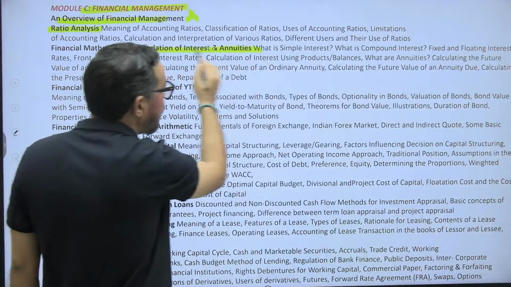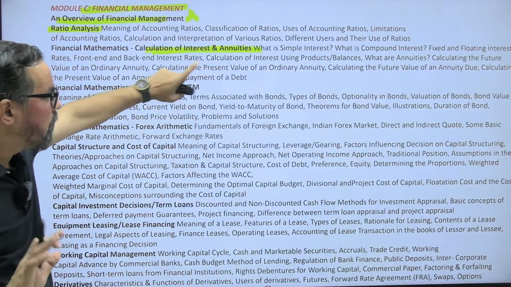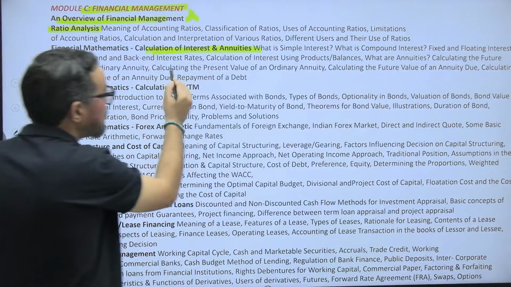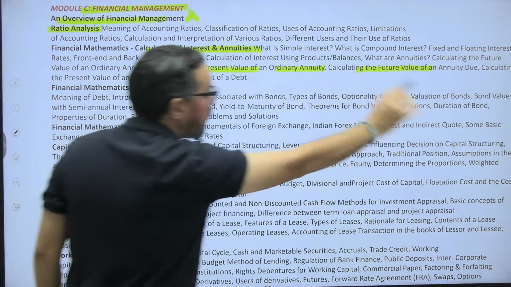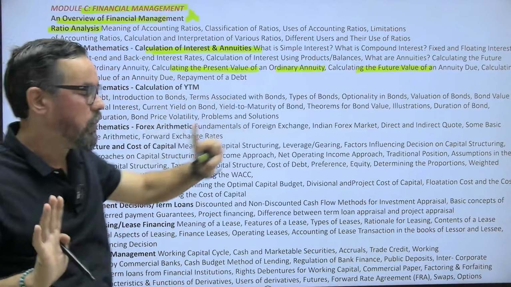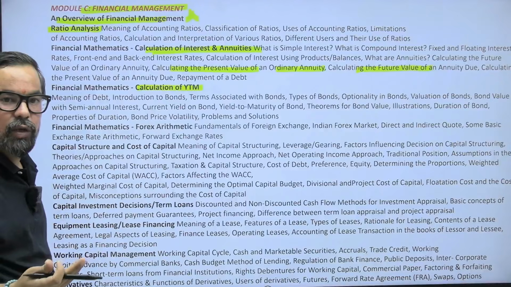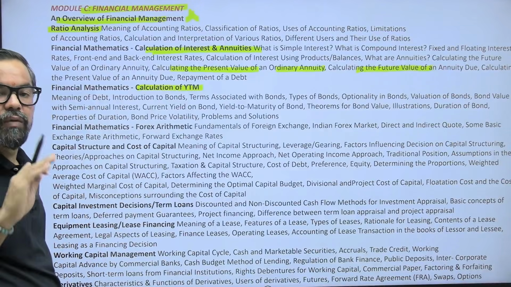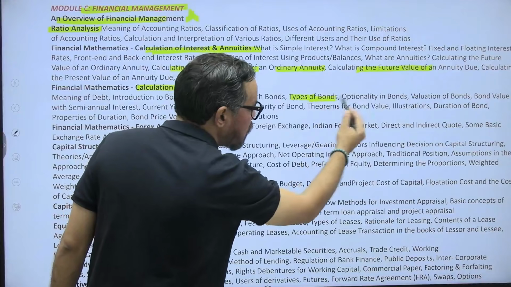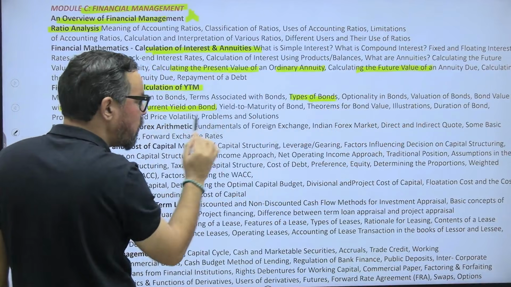Calculation of interest in annuities. This is also the calculation of future value, present value, and others. Or we have compound interest, simple interest, rule of 75, present value of ordinary annuity, future value of ordinary annuity, because you will be getting one case study around this particular one for 2 marks, 100%. Then we have calculation of YTM, bond valuation. So the face value, sorry, the bond value, YTMs and other areas. So here, the types of bonds, optionality, valuation of bonds with semi-annual and current bonds, YTM.